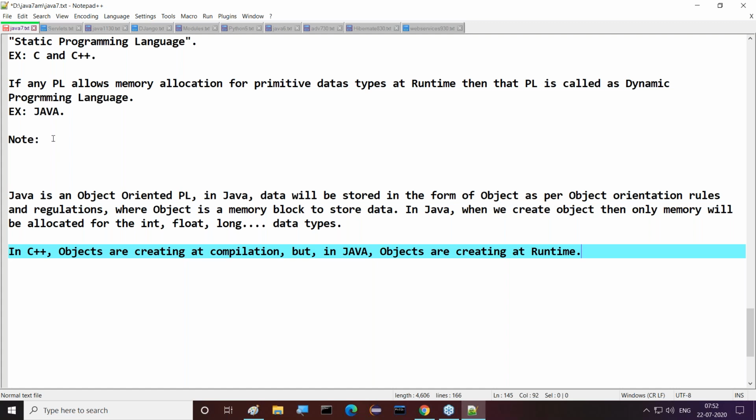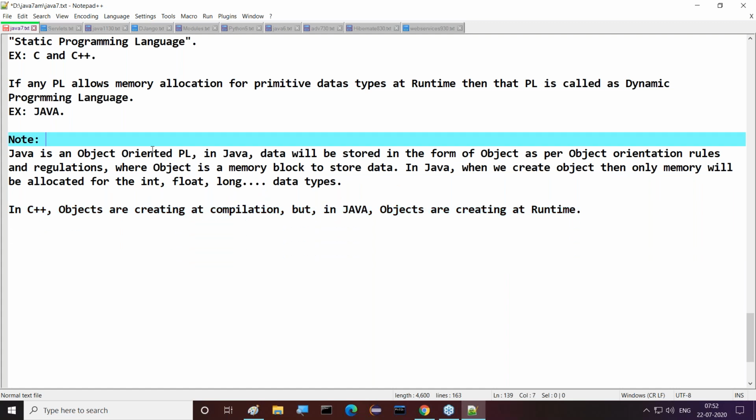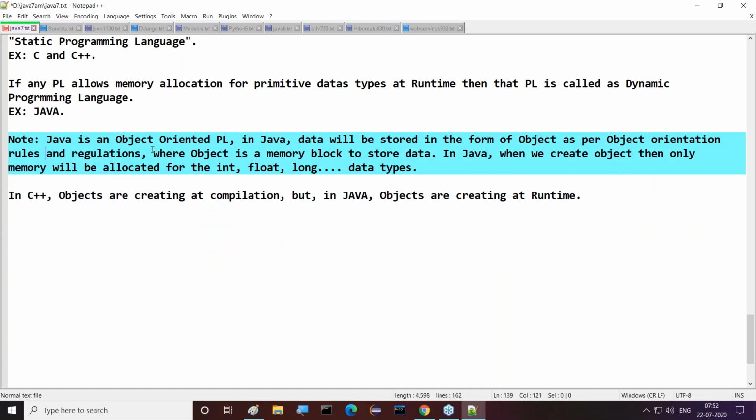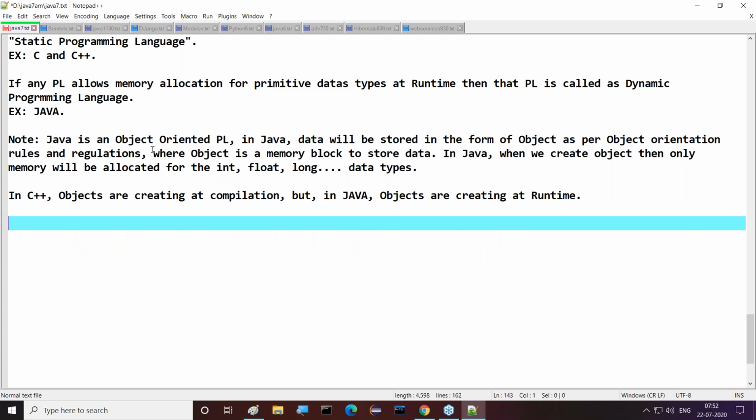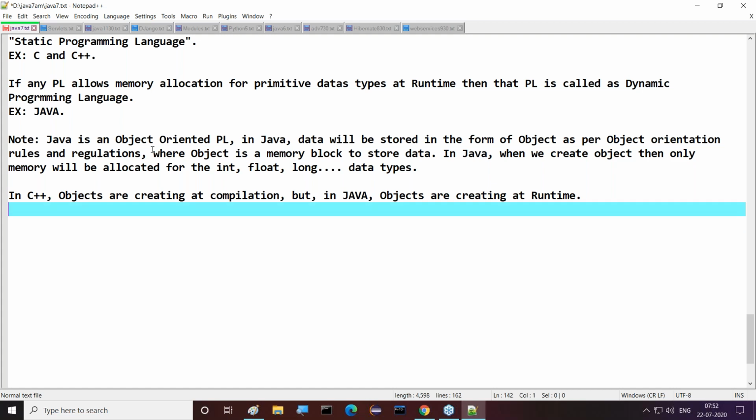Then the programming language is called a dynamic programming language. So in this way also we can conclude Java is a dynamic programming language. All of you are getting clarity or not? This is exactly another way to prove Java is a dynamic programming language. Right. Then don't have any deviation from our content.